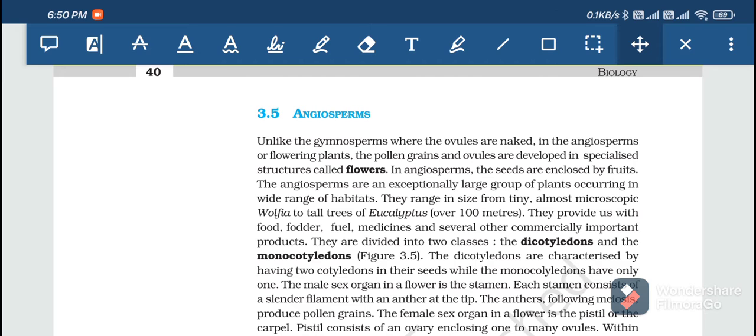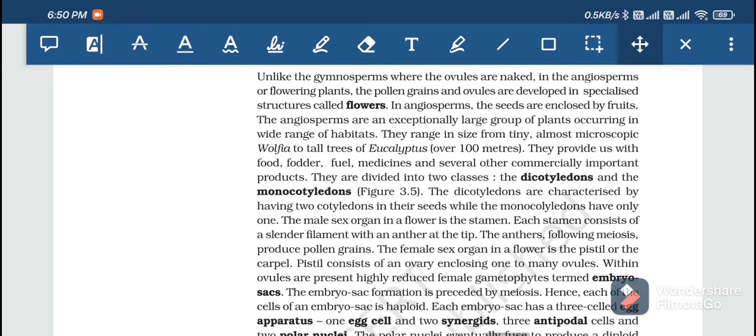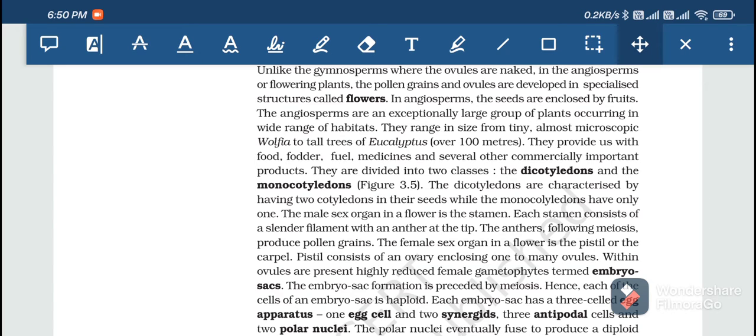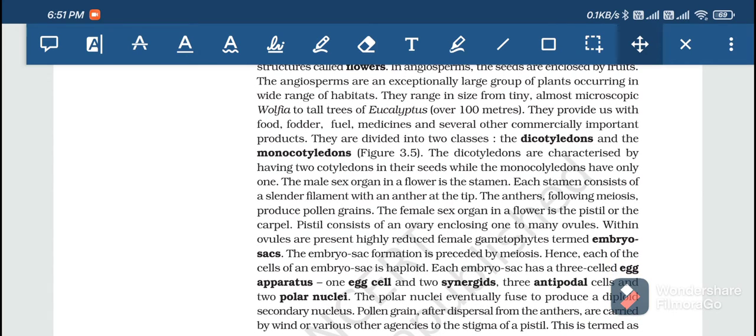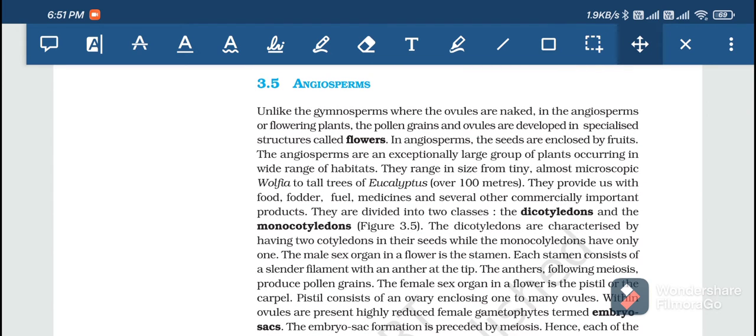The angiosperms are an exceptionally large group of plants occurring in a wide range of habitats. They range in size from tiny, almost microscopic Wolffia to tall trees like eucalyptus, over 100 meters. They provide us with food, fodder, fuel, medicine, and several other commercially important products.